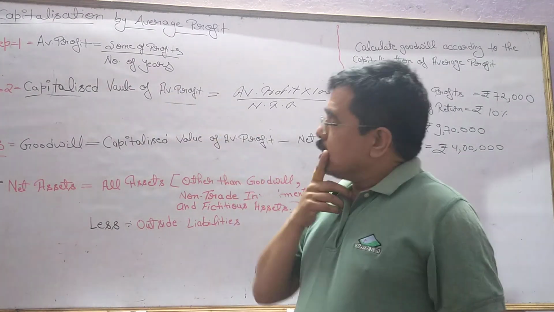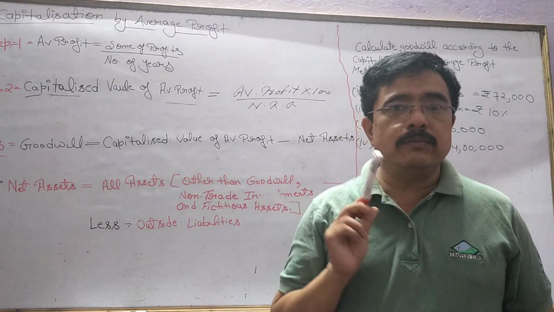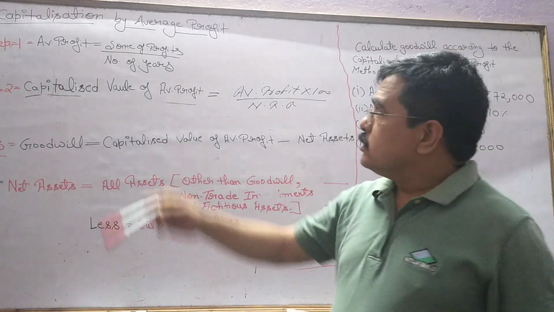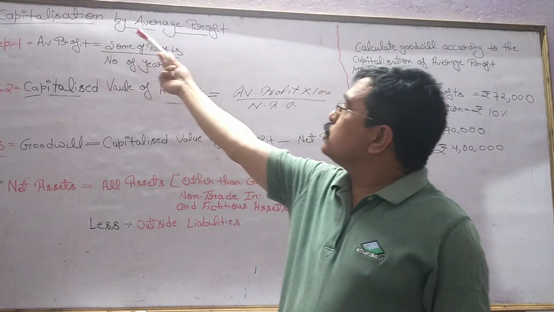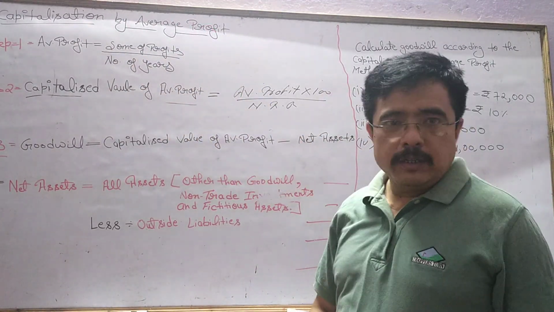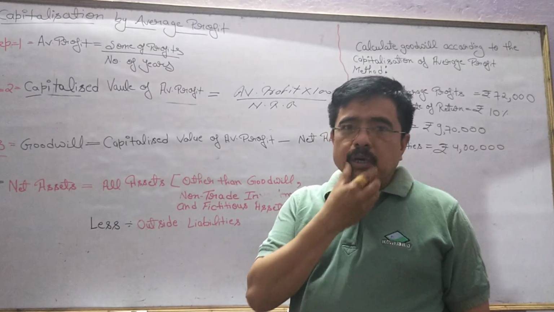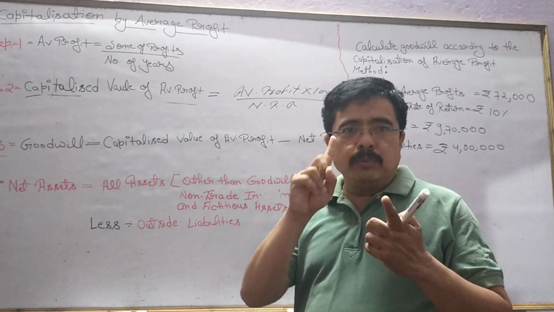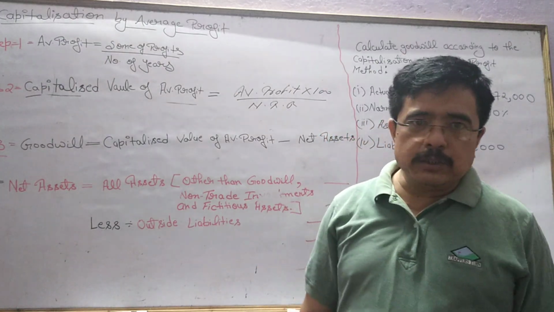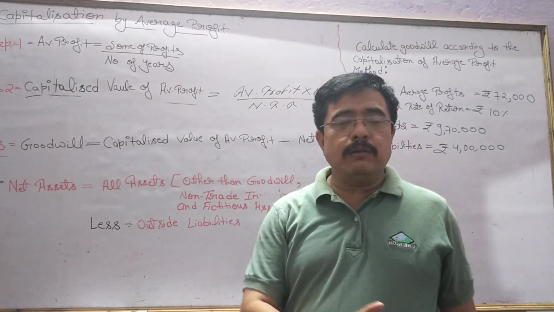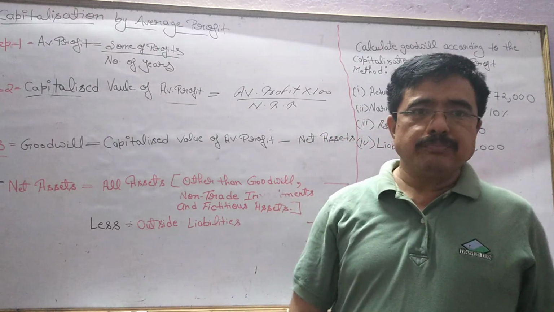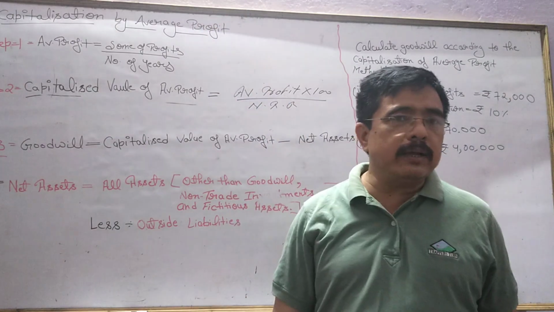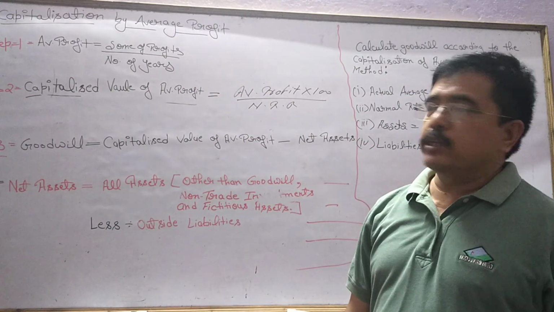आज हम लोग कंप्लीट करेंगे वैल्यूएशन ऑफ गुडविल का फिफ्थ मैथड, जिसमें मुझे फाइंड करना है गुडविल बाय कैपिटलाइजेशन बाय एवरेज प्रॉफिट। मैंने बताया था स्टार्टिंग में, you can find out goodwill by average profit method, you can find the goodwill by super profit method and goodwill by capitalization method. In capitalization method we have two methods. One is capitalization by super profit method and second one is capitalization by average profit method.